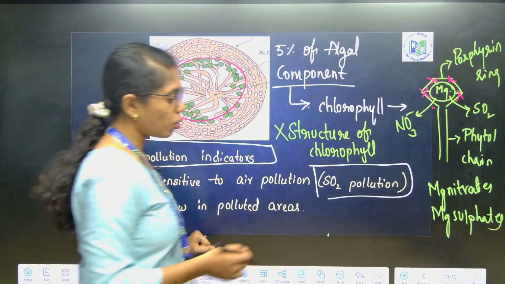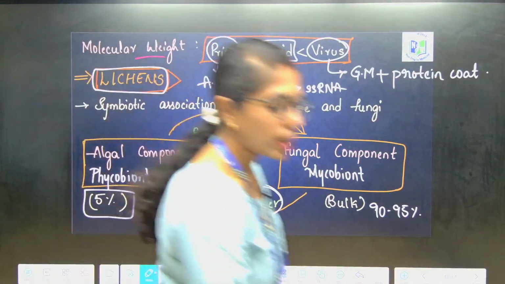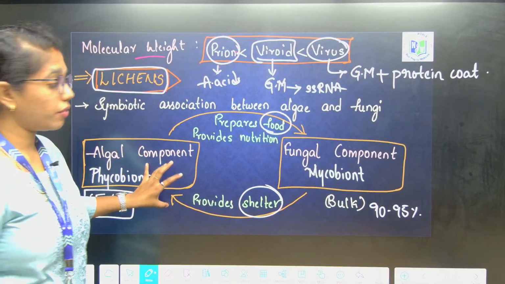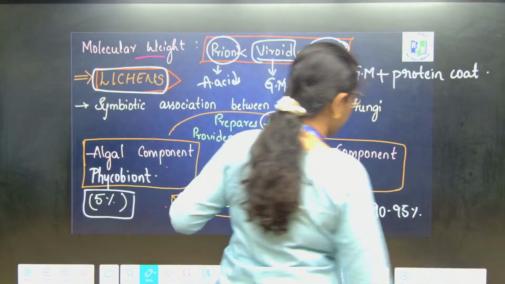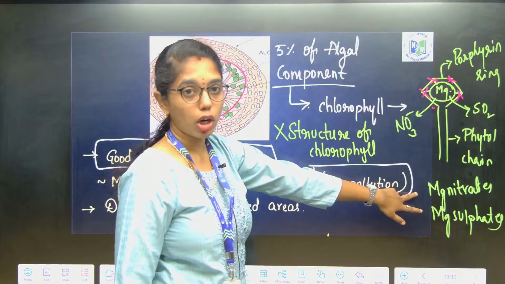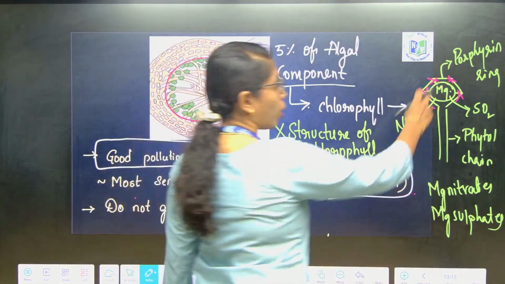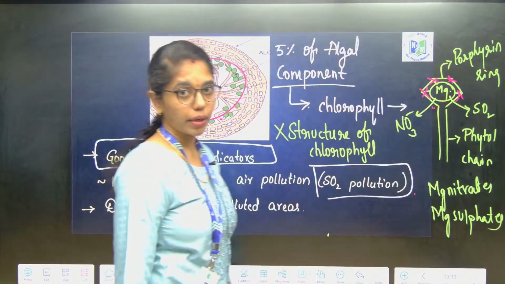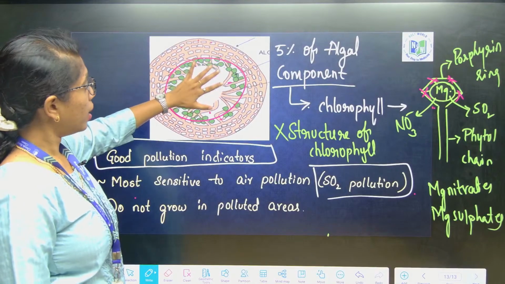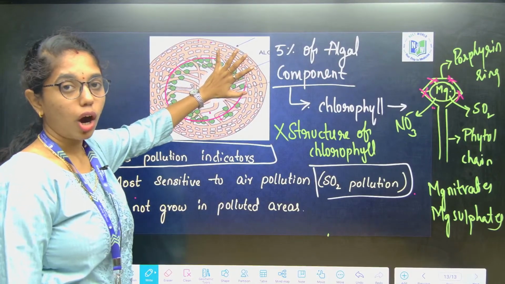Got it? So, though the algal percent is 5%, if it is structurally disintegrated, forming bonds with magnesium nitrate or magnesium sulfate, when the porphyrin ring is disrupted and the algal structure disintegrates, this will completely collapse the structure of lichen.